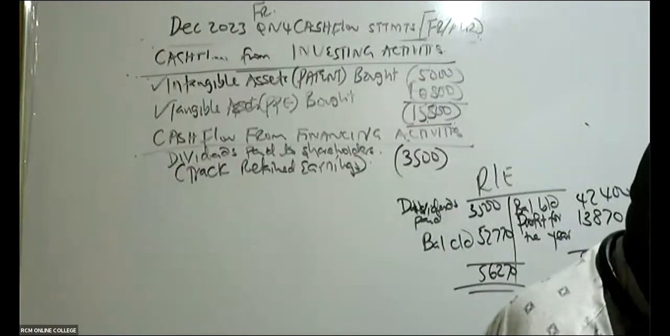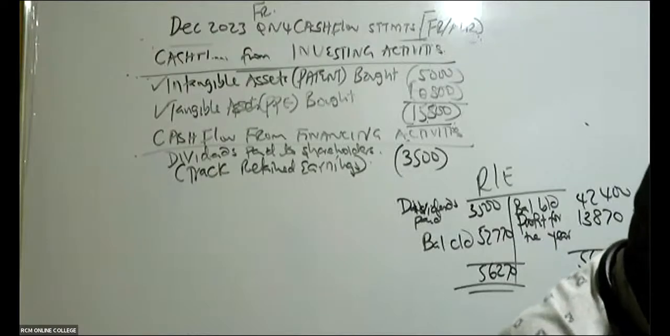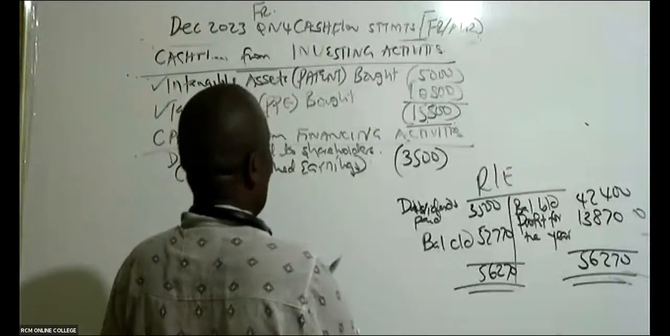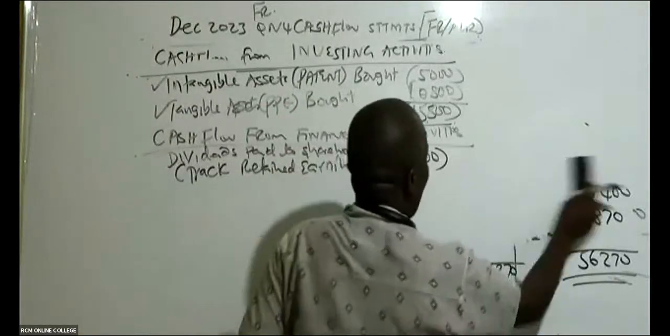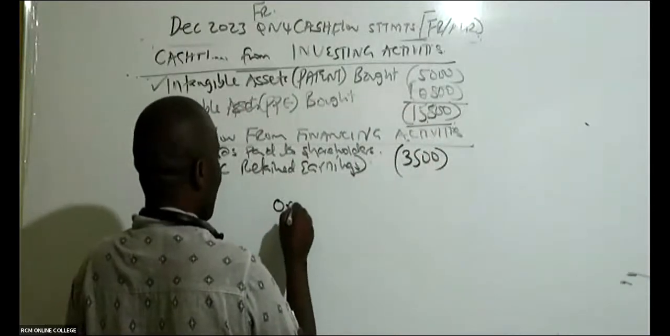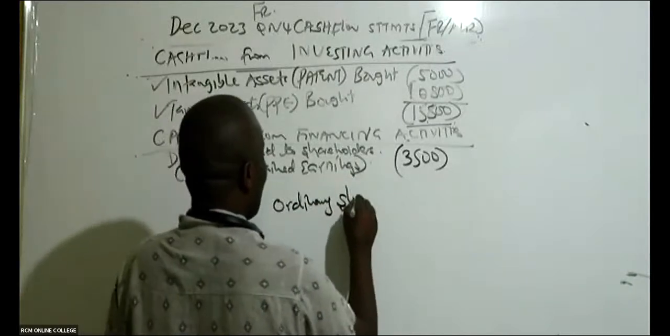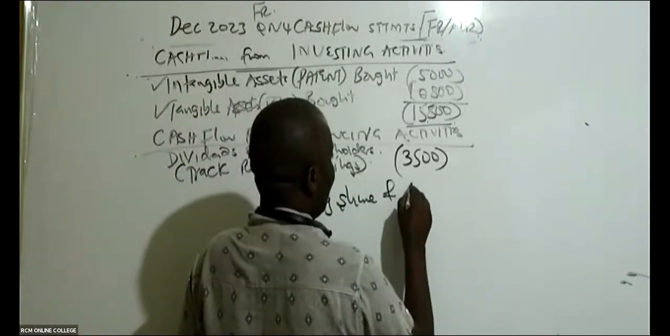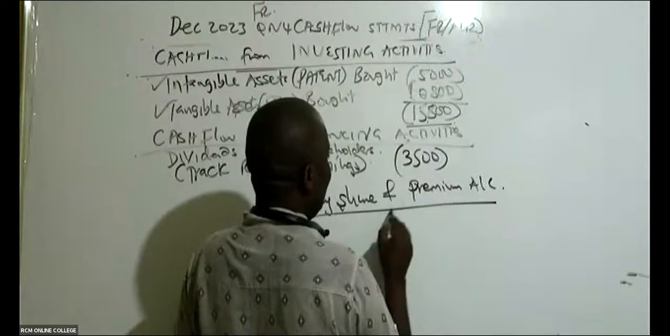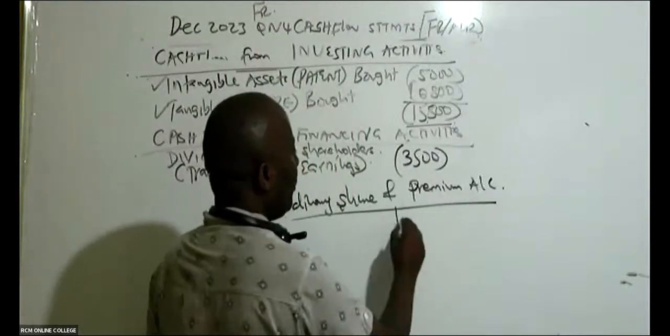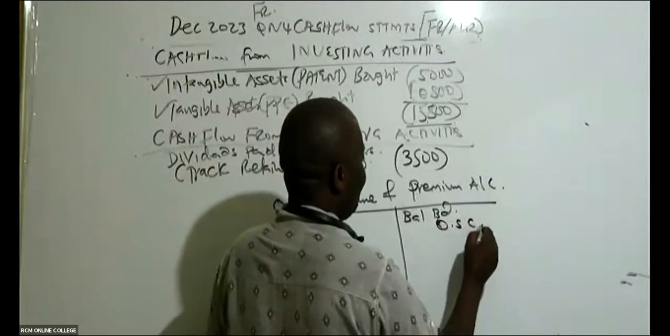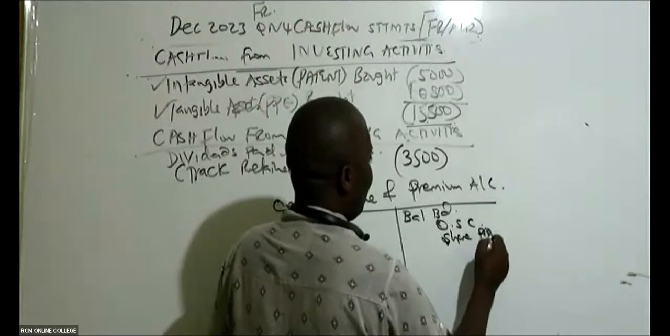Now from there, ladies and gentlemen, go to your ordinary shares. If you look at your ordinary shares account, those belong here. You know, we have debt and equity. So we look at ordinary shares and the share premium account. You combine them. It's an equity, so balance brought down here. Start with the ordinary share capital, and then we have share premium.